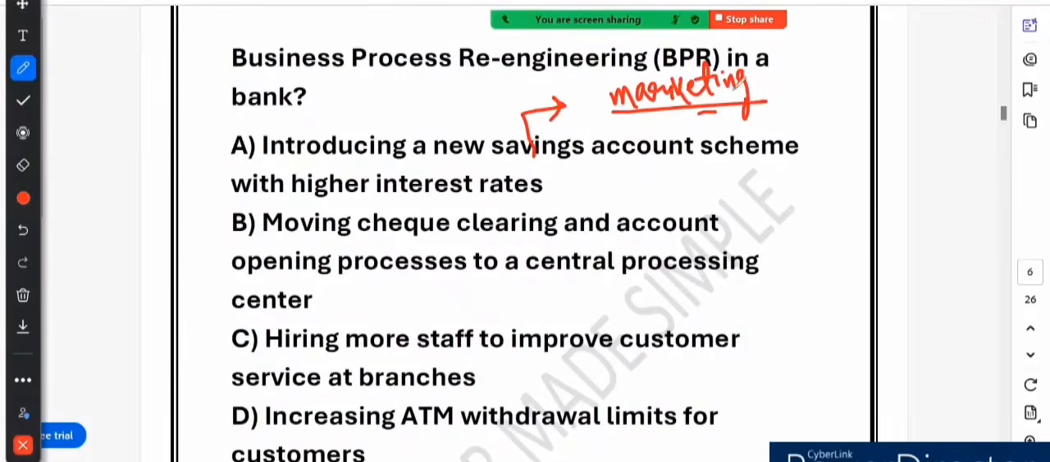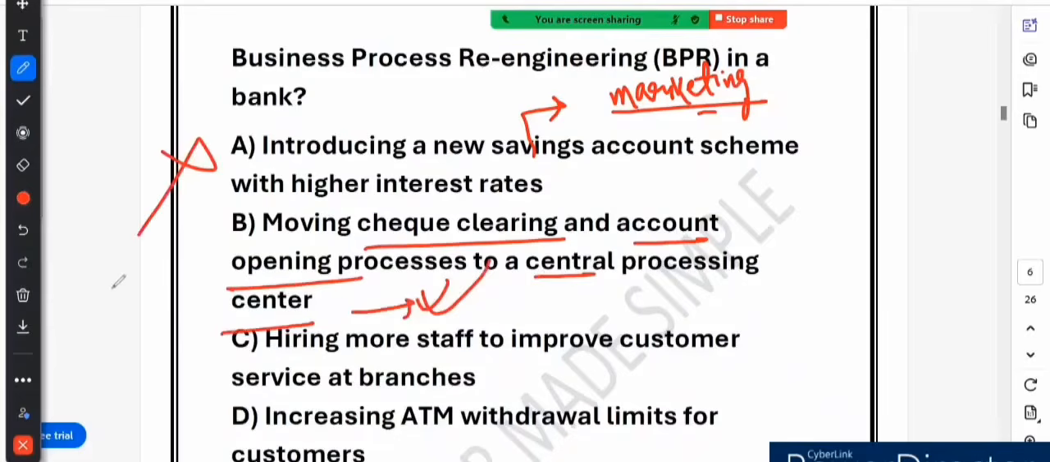Why? Because banks frequently introduce new savings account schemes to attract more customers. A higher interest rate may bring in more deposits, but it does not redesign any internal banking process. And BPR is about changing how a process works, not just offering a new product. Option B says moving check clearing and account opening process to a central processing center. This is the correct answer, because BPR completely rethinks and restructures. These are the two keywords, rethink and restructure. BPR completely rethinks and restructures how a process is done to make it faster, efficient and cost effective.